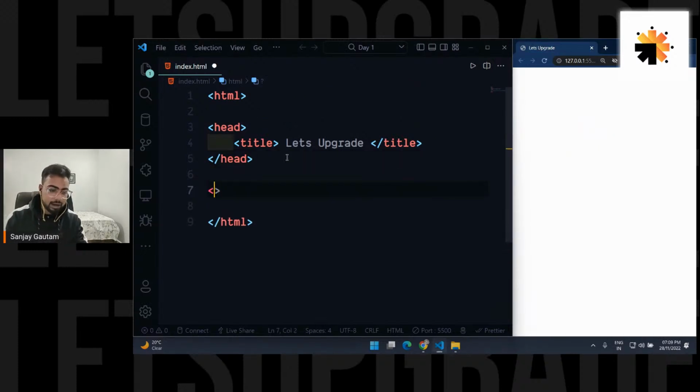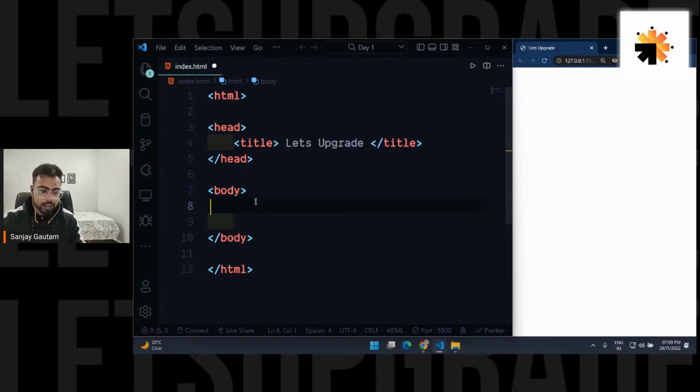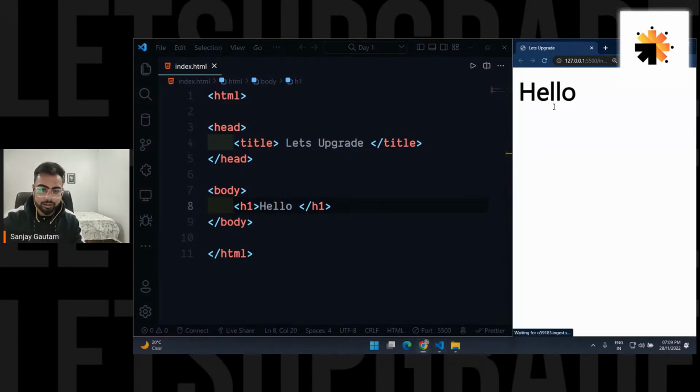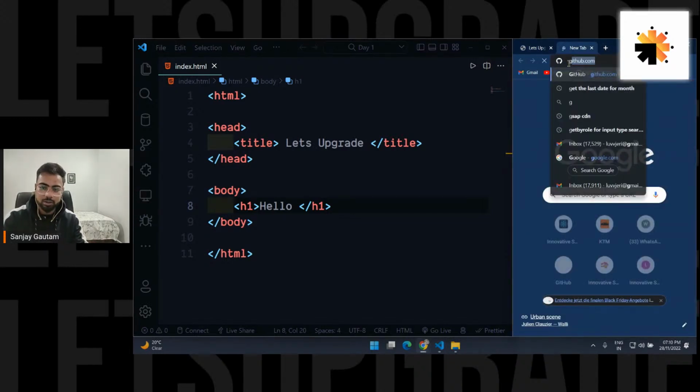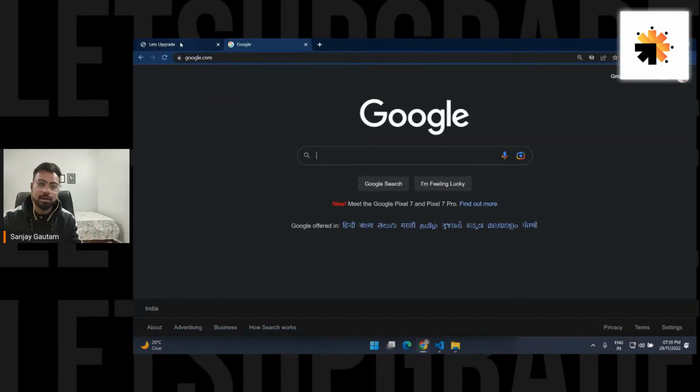And after this, we have the body. If you want to make anything visible on your website, like on this white part, you can put it inside this body tag. So let me write here h1 and hello. If I save it and give it a refresh, see, I'm getting this here. So this is our basic structure for a website, and this structure is followed by every website. You can also look at Google. Let me open google.com, and you can see the HTML for any website.